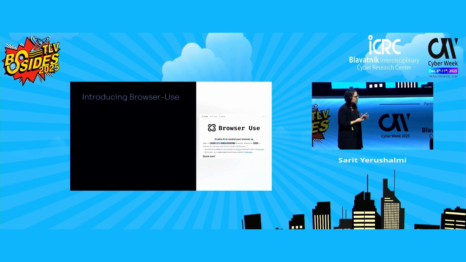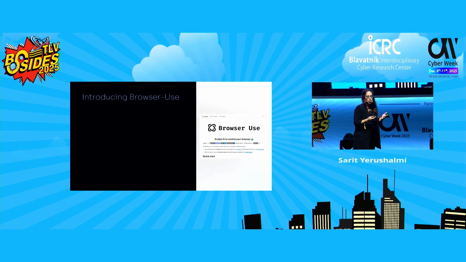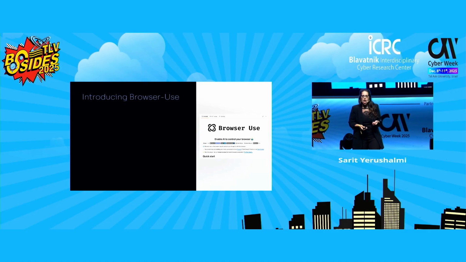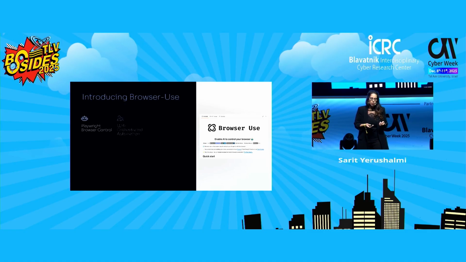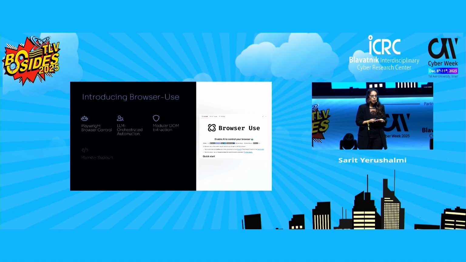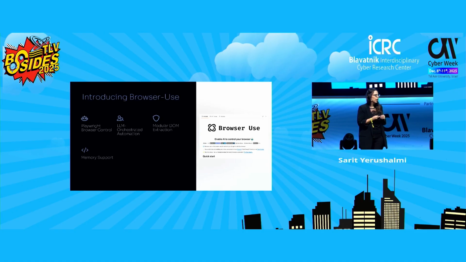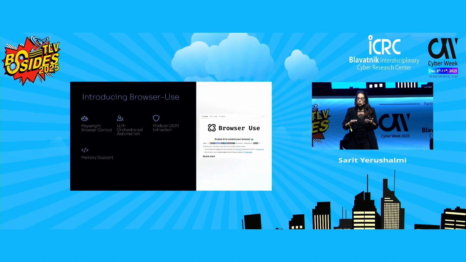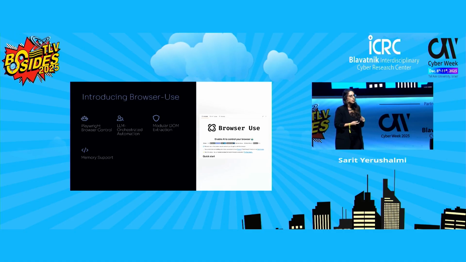We decided to start by checking what Browser Use can do and understanding how it operates. Browser Use is an open source project that connects the LLM directly into a real browser by using Playwright. It can read what's on the screen, decide what to do next, and perform actions automatically.